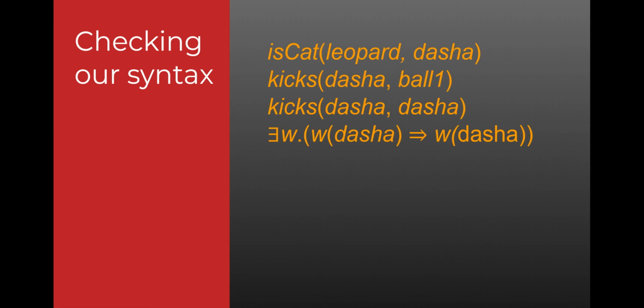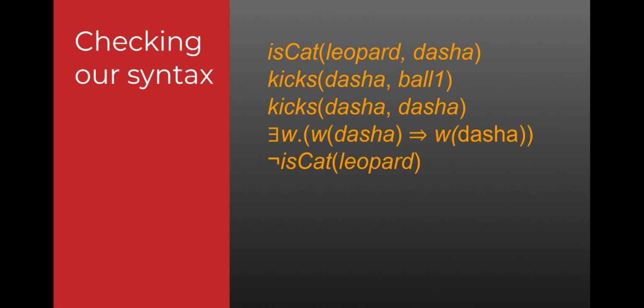And that's not syntactically correct in relational logic, even though it might make perfect sense. Intuitively, if we have any relation that applies to a thing, that implies that relation applies to the thing. Sure, we believe that, but it's just not syntactically correct, okay?